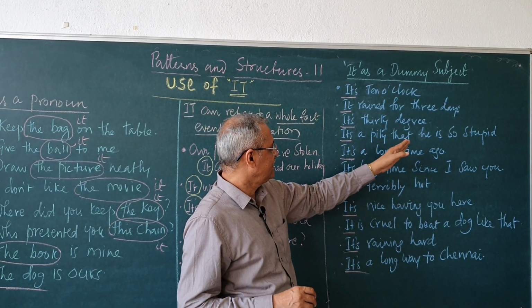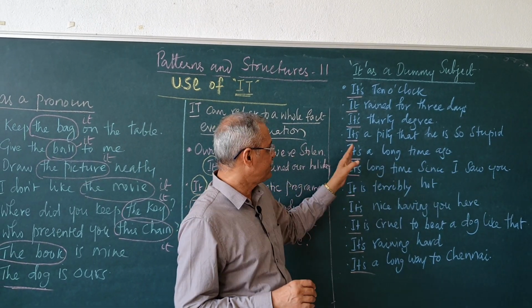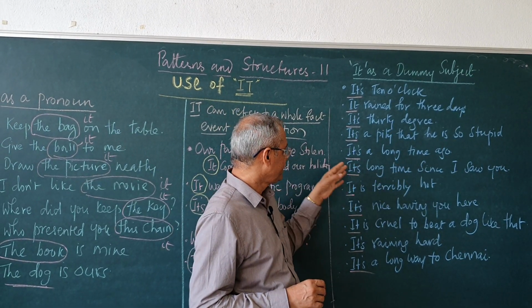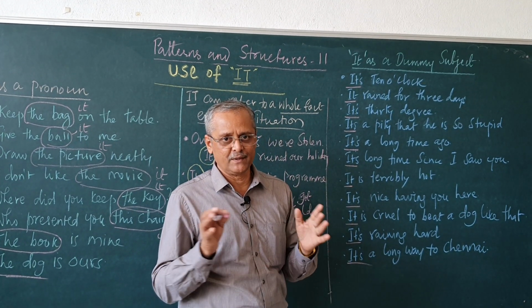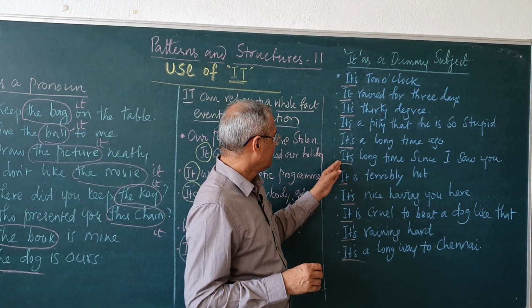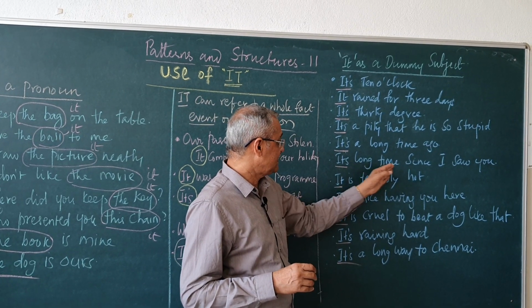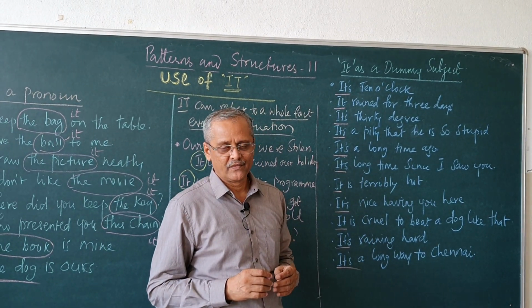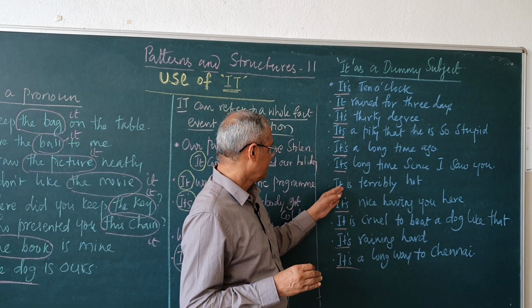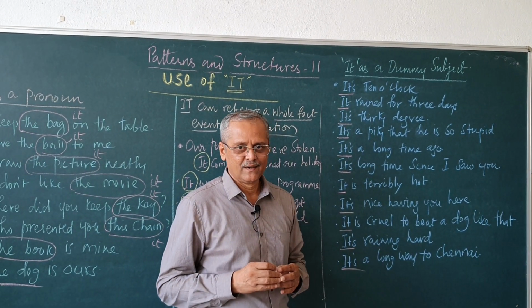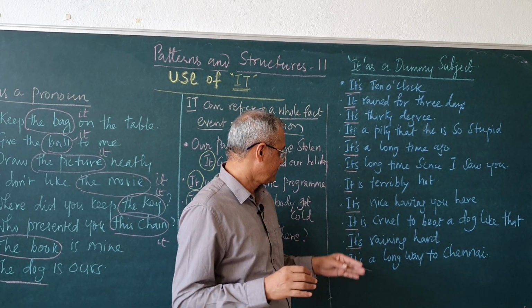It's a pity that he is so stupid. It's a long time ago I have seen him. It's a long time since I saw you. It's terribly hot.